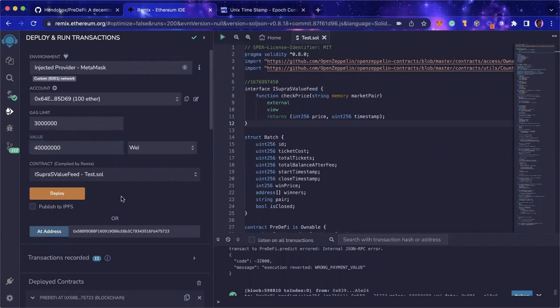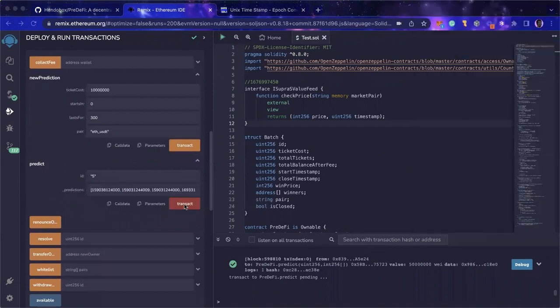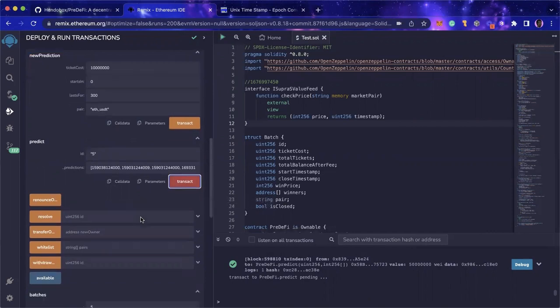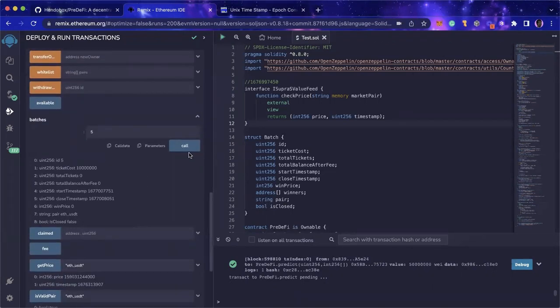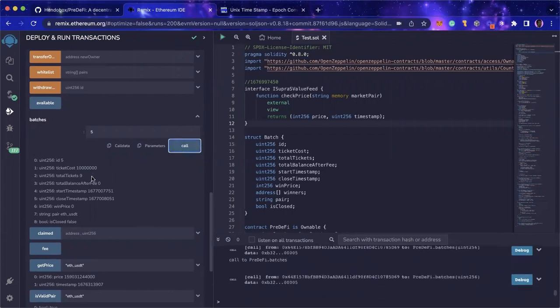Okay, so make the call. Good enough. We still have time. Make the call, and then we wait for the call to conclude to confirm, and then over here we can see some information. Total tickets we have currently is 9. So 9 coming from the 5 from the first user and the 4 from this second player who has just tried to play. Of course, these are the timestamps of when we started and how long it's supposed to last.